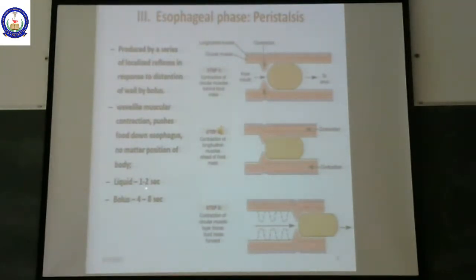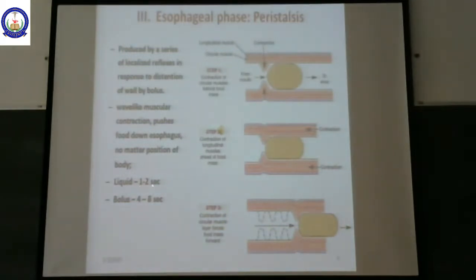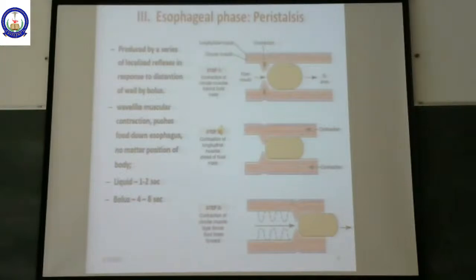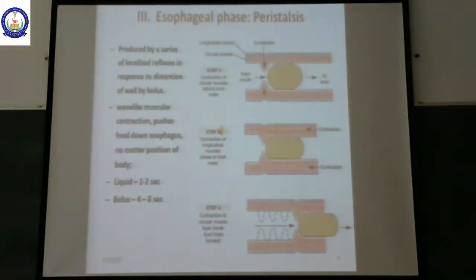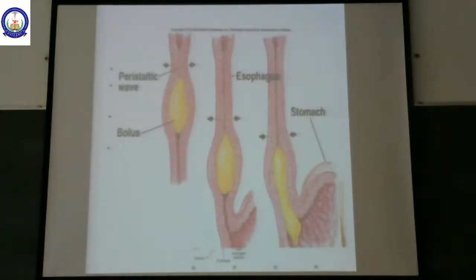If it is a liquid substance, the peristaltic movement occurs once in 1 to 2 seconds. If it is a hard food bolus, then the peristaltic movement occurs at a rate of one peristaltic movement per 4 to 8 seconds. So this is how peristalsis occurs. We will see in detail about the mechanism of peristalsis in the next slide.